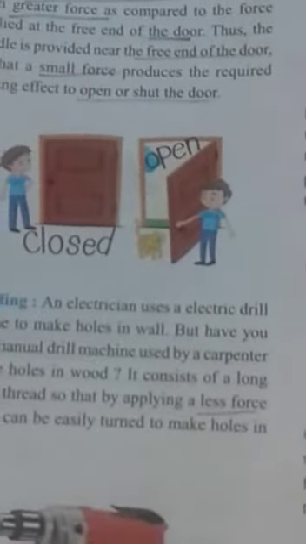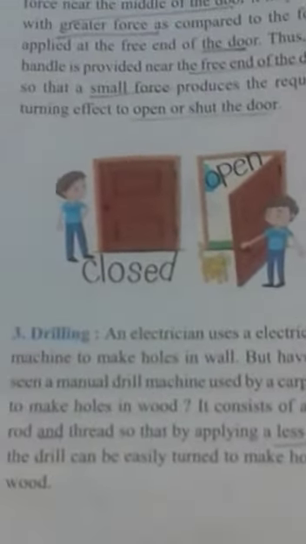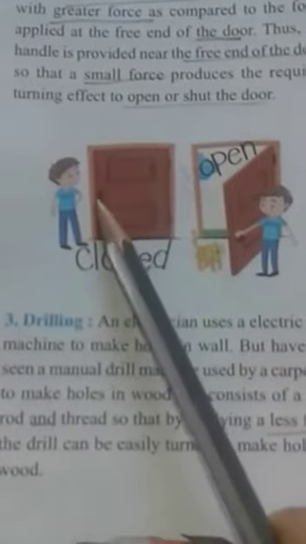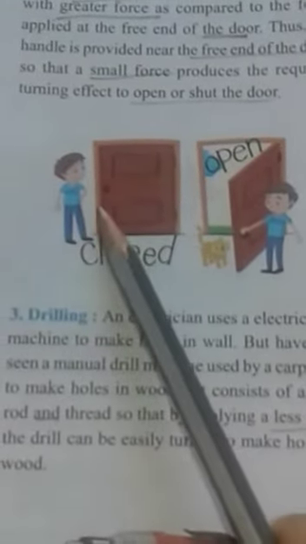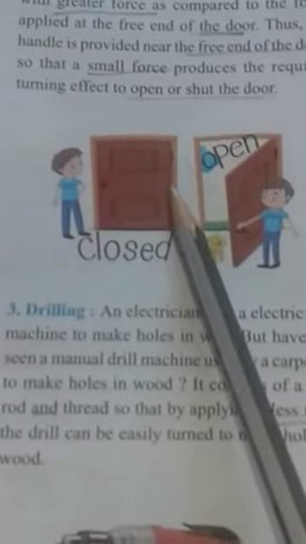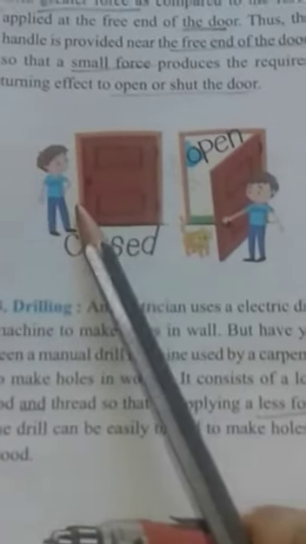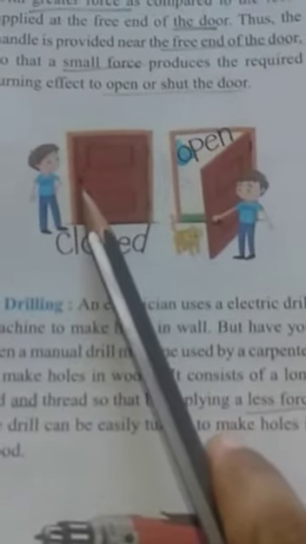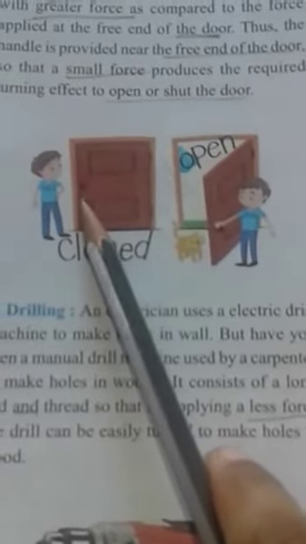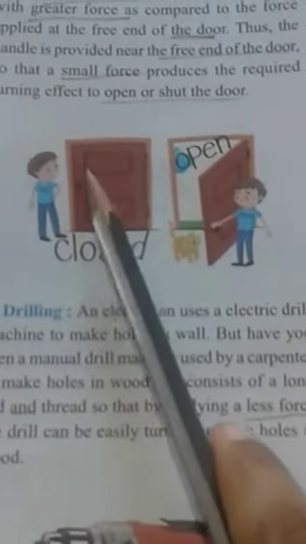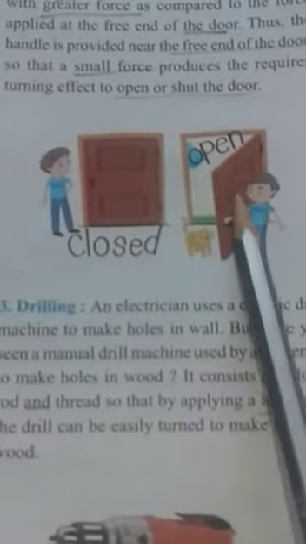This is because the perpendicular distance between the handle and the pivoted end is greater. When the distance is greater, then we have to apply less force and the door just opens.